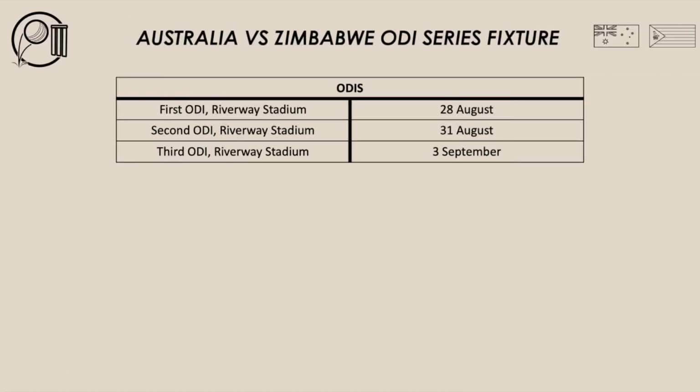Let's have a look at the ODI Series Fixture for this ODI series between Australia and Zimbabwe. 3 ODIs to be played in this ODI series. All 3 ODIs will be played in Townsville, up in North Queensland, at the Riverway Stadium. The first ODI will be on August the 28th. The second ODI will be on August the 31st. And the third and final ODI between Australia and Zimbabwe will be played on the 3rd of September.